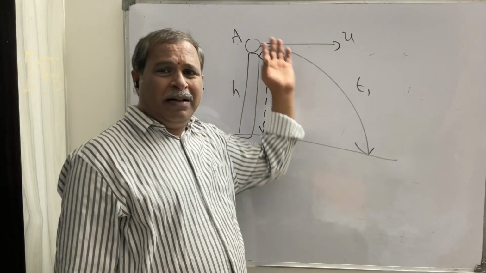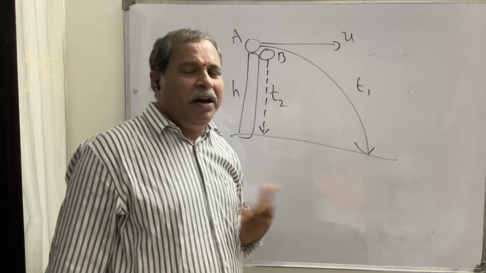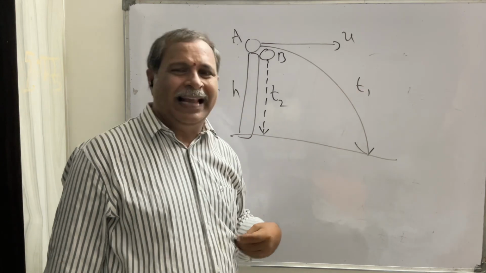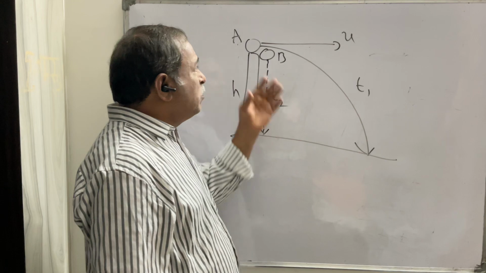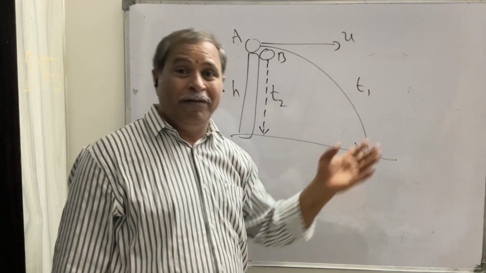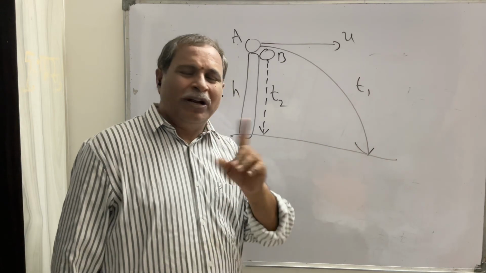Because they will think that the first ball is thrown with greater velocity, so it goes very fast and reaches the ground very fast. Okay, so t1 is much smaller. Some students will think like that. But some students will think that it travels more distance, that way it takes more time. So t1 is greater than t2. They will think like this. So it is not correct.